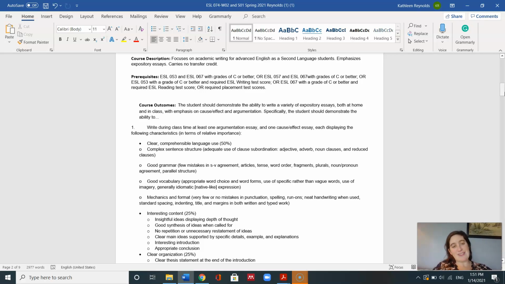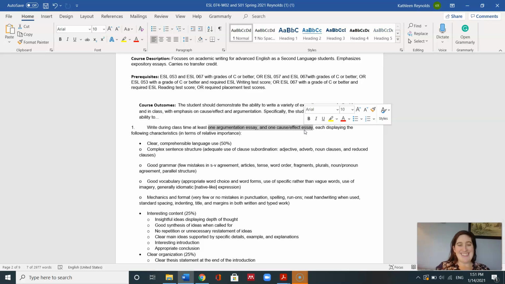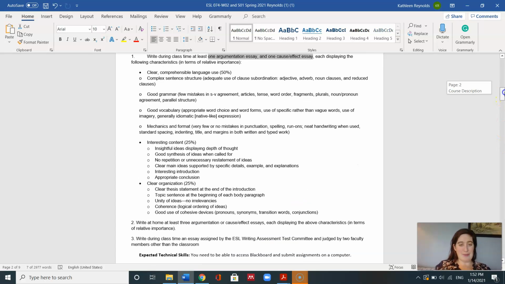The second page of your syllabus has a lot of important information about the class, and I want to just highlight the main things we'll be focusing on during class. We will learn to write 2 styles of essay: argumentation and cause and effect. So it's really 3: cause, effect, and then argumentation. And we will practice using clear, comprehensible language use, which means sentence structure, grammar, and vocabulary, interesting content, and clear organization. So those will be the main things that we will be practicing.